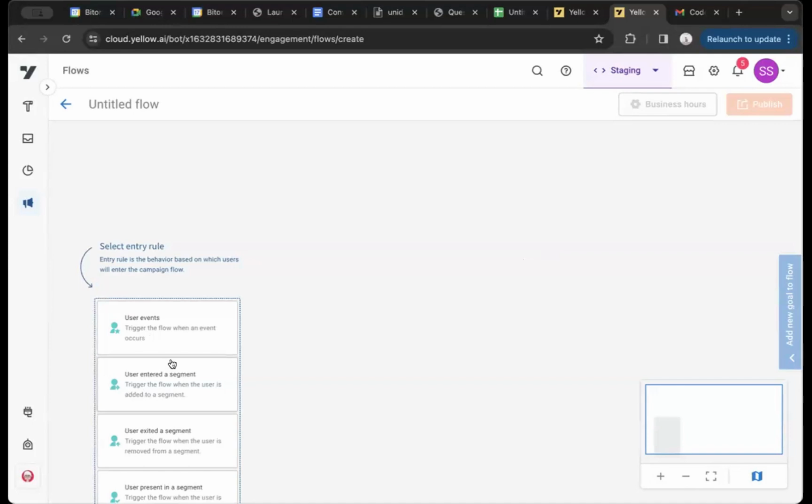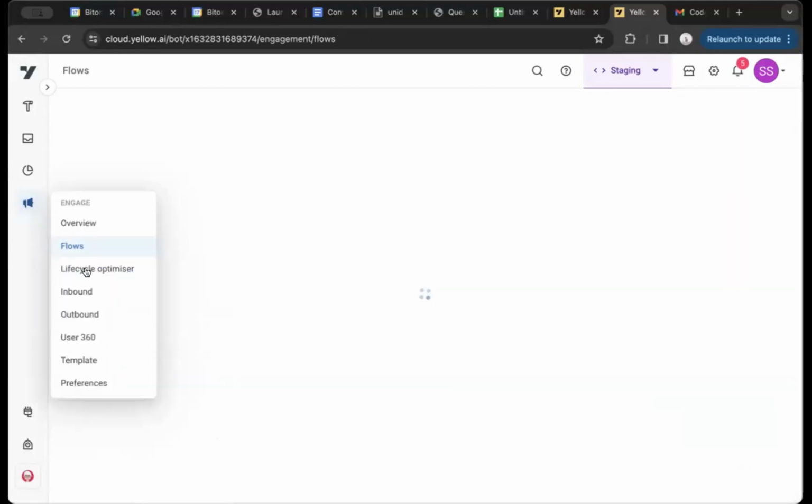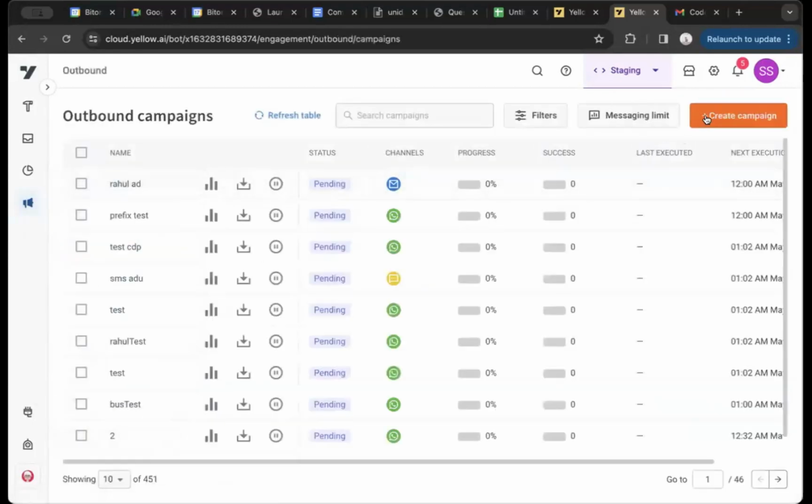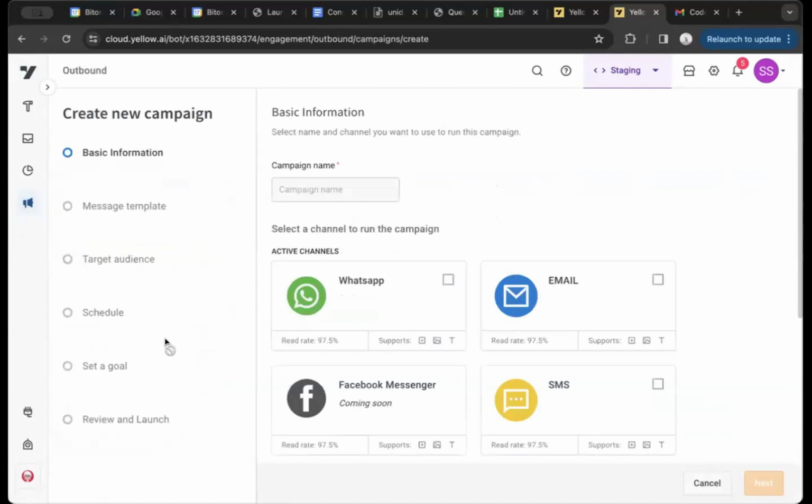You can go to your outbound campaign page. If I open it right now and click on create campaign, you go through these 3-4 steps. You select the template, you select your channel, you schedule when you want to send a campaign, and then you publish it. So it is not omni-channel. That is one thing that is different in Flows. We wanted to have a tool wherein customers, or even our internal delivery folks, will be able to schedule campaigns which are not single channel, which are omni-channel.